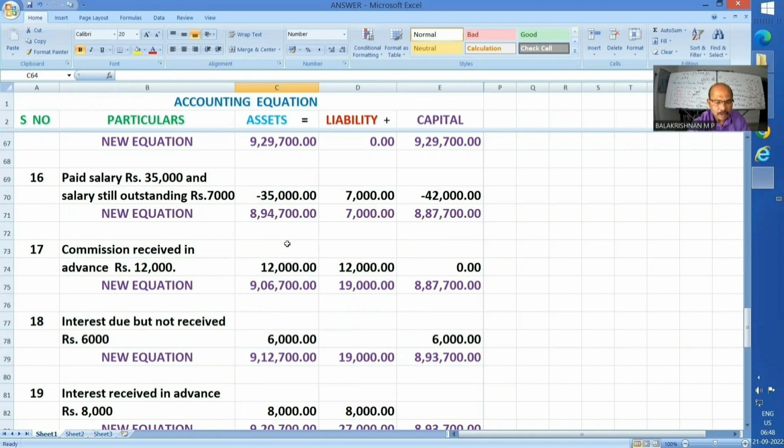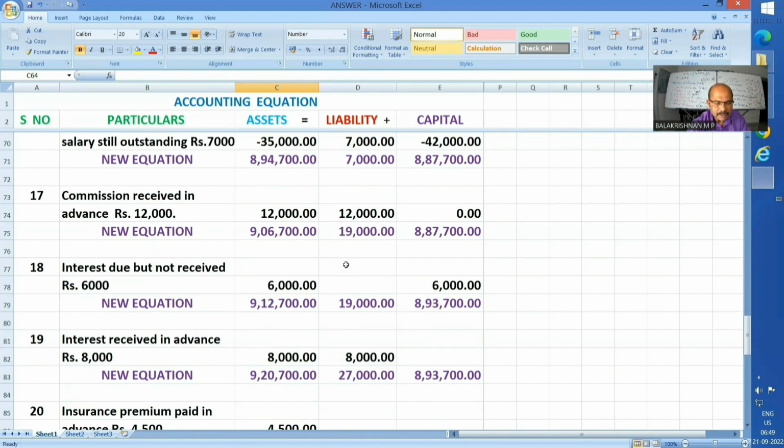Okay. Now, next one. Commission received in advance rupees 12,000. Well, students, an advance income is a liability because I received this commission and it is not pertaining to the current year. It may be for the next year or for the future years, whatever it is. Hence, an advance income is a liability and I added to the liability side.